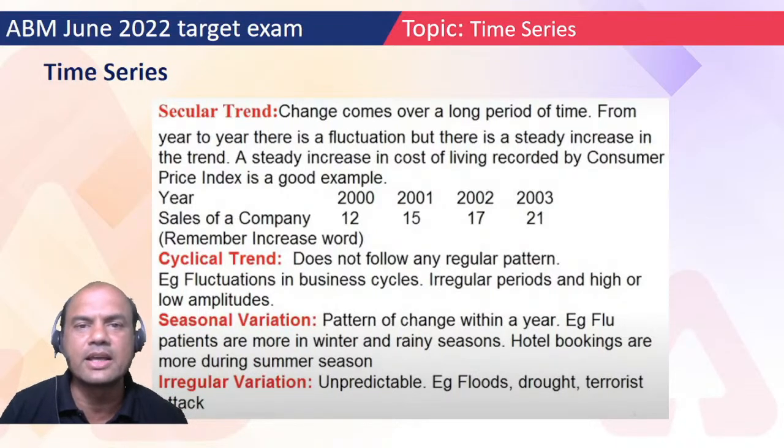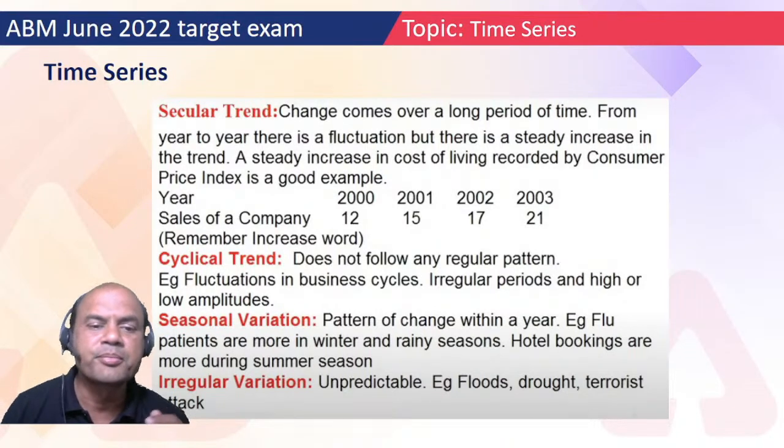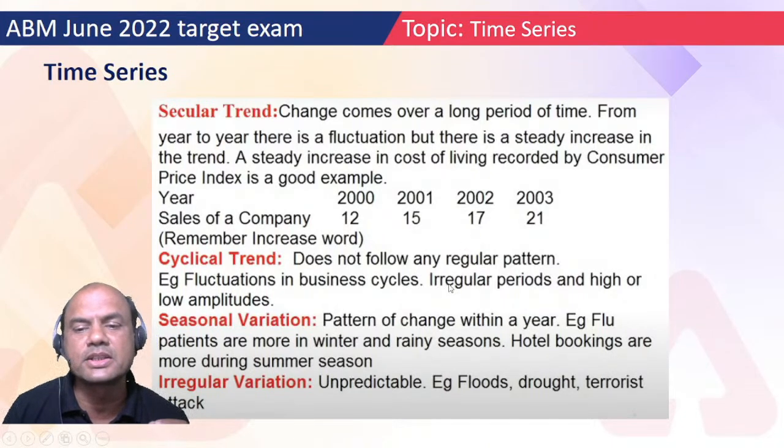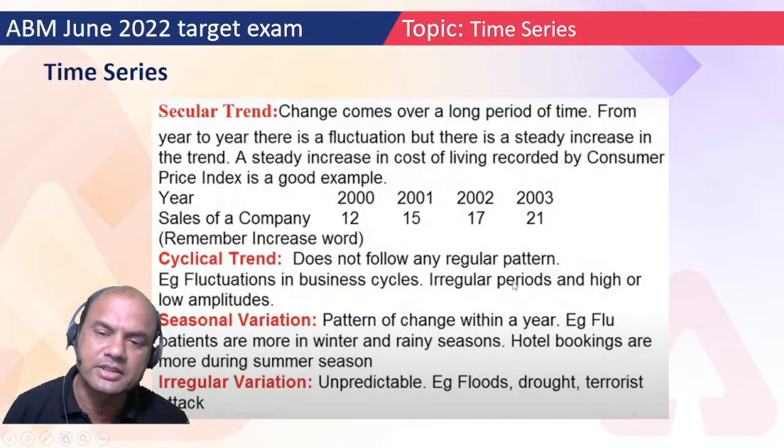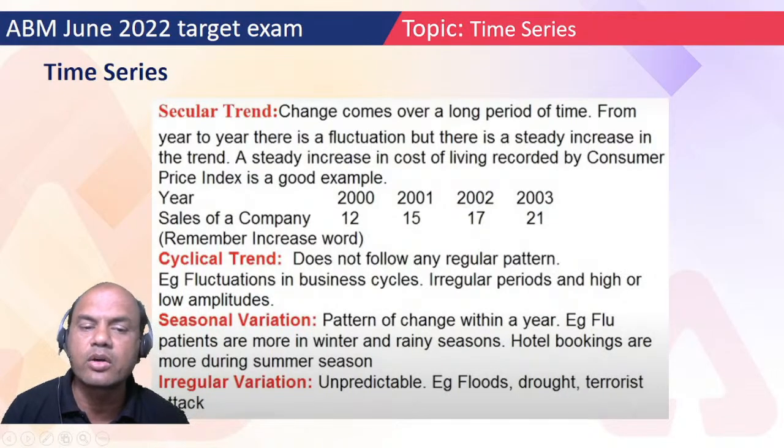Similarly, for the example I gave you for fashion, you can't predict that the fashion will remain for 10 years or 5 years, or 2 months also. Okay, so that is a cyclical trend. Now what do you mean by this? The description of this is irregular periods, means the duration is irregular. If some business cycle of recovery may be for 2 years, then the prosperity may be for 10 years, or the prosperity may be for 6 months also. Okay, so irregular durations and high or low amplitudes.